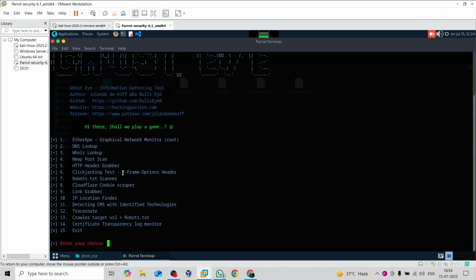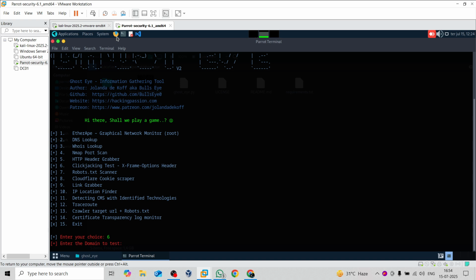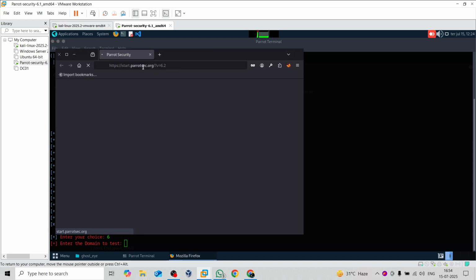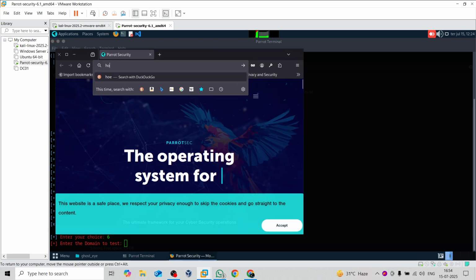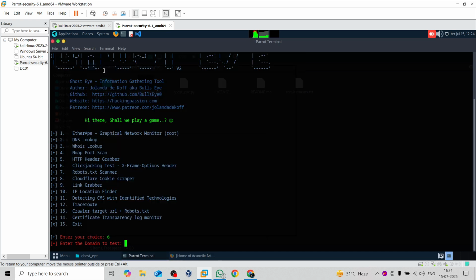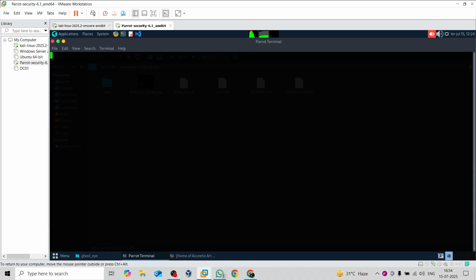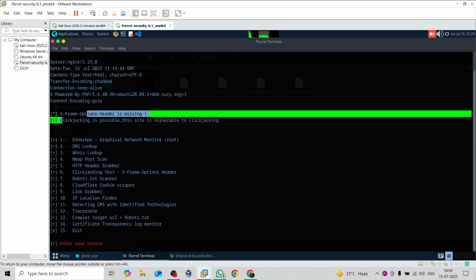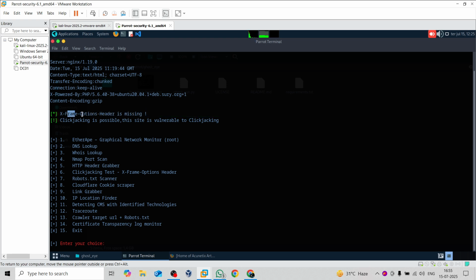As you can see, there is option number 6, clickjacking test. If I click on option number 6, it asks me to put in the domain name. Let me tell you, guys, whatever I'm doing right now, I'm doing under a sandbox environment. Everything is under my control. Never test any website without permission. This website I can test because it allows you to practice your penetration testing skills. So let's do it, and here we go. It will take a couple of seconds to give the results, and boom, now you can see the X-Frame-Options header is missing, which means it is not mentioned here, and clickjacking is possible, which means this site is vulnerable to clickjacking attacks.